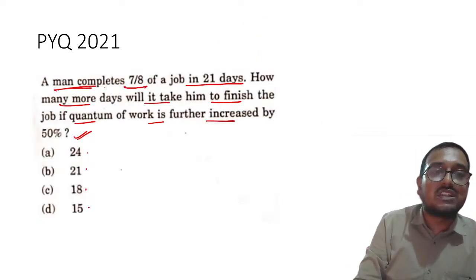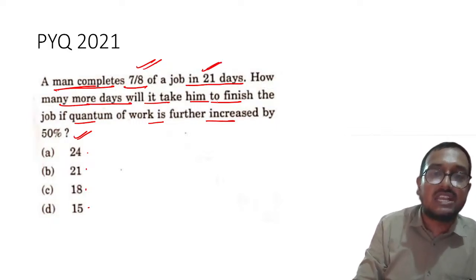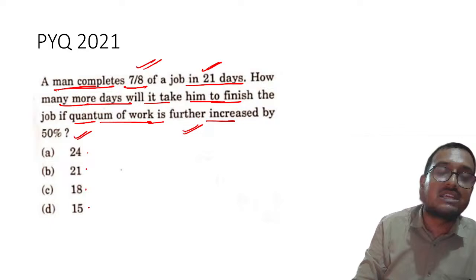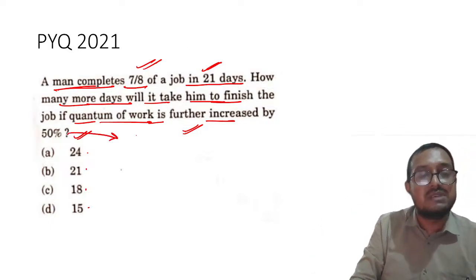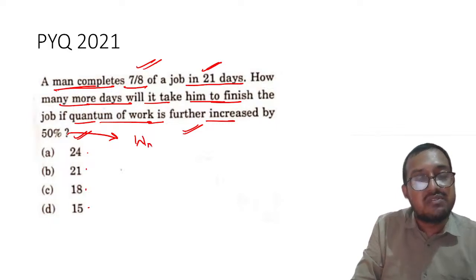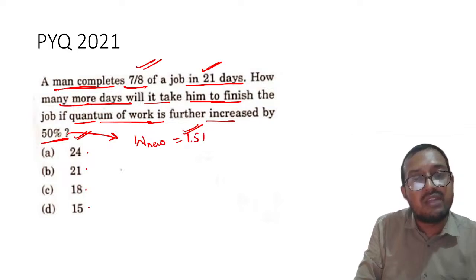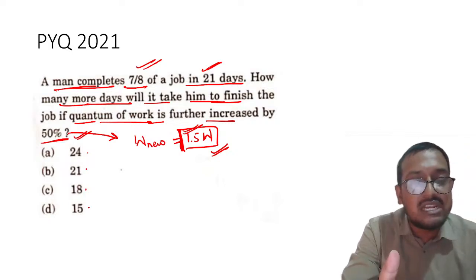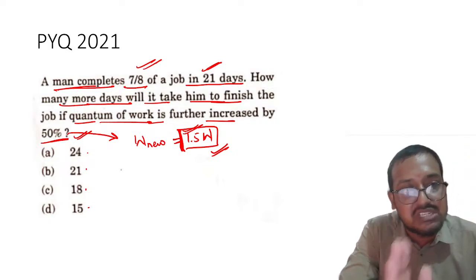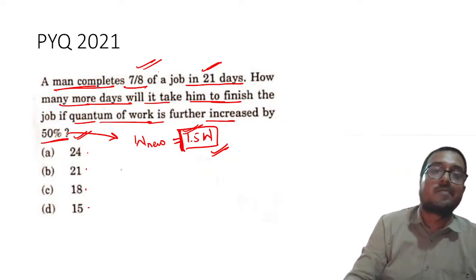Now my dear students, this question: a man completes 7/8 of his job in 21 days. How many more days will it take him to finish the quantum of work if the work is increased by 50%? So please remember, 50% increase, that means how much work is there? Initial work is W. In that case, 50% increase means 1.5 W, right? Initial work was W, so new work will become 1.5 W, a 50% increase. All of you understand this? Understand this, because this was discussed in percentage, and every now and then this kind of concept has come, right?